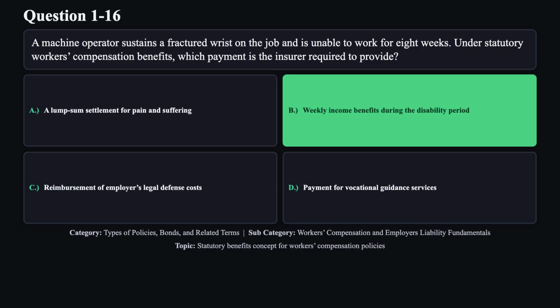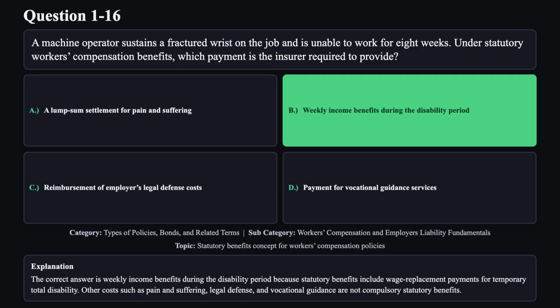The correct answer is B. The correct answer is weekly income benefits during the disability period, because statutory benefits include wage replacement payments for temporary total disability. Other costs such as pain and suffering, legal defense, and vocational guidance are not compulsory statutory benefits.